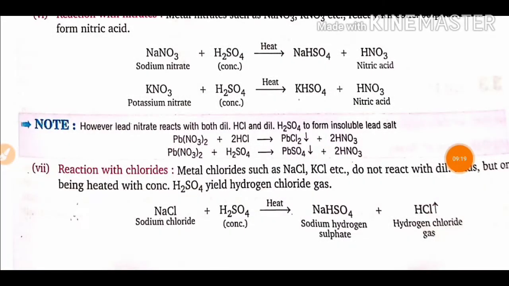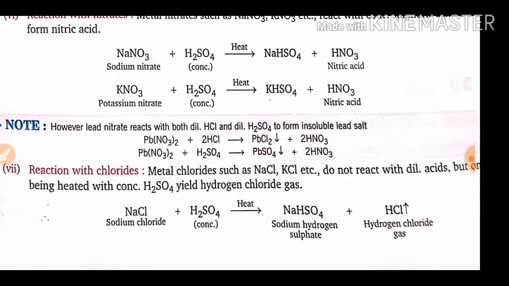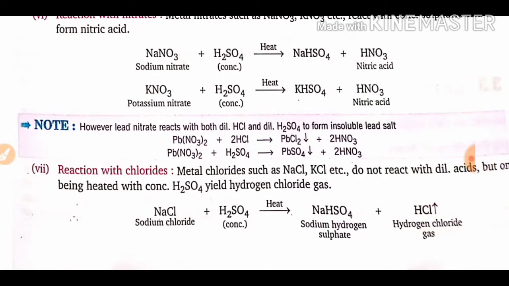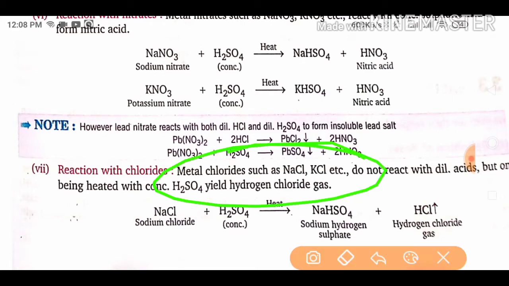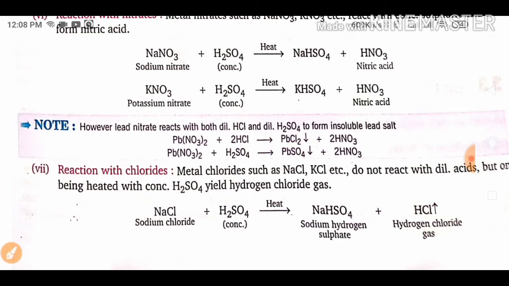Now the reaction with chlorides. Metal chlorides such as NaCl, KCl etc. do not react with dilute acid, but when heated with concentrated H2SO4 they yield hydrogen chloride gas. Okay, they normally do not react with dilute HCl, but they react with concentrated H2SO4 and form hydrogen chloride gas.